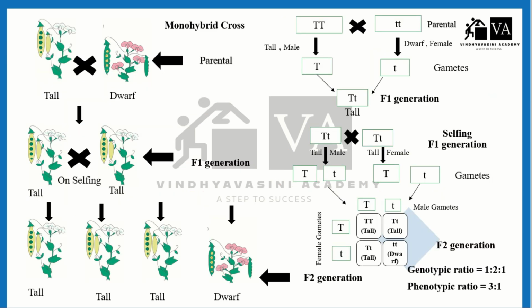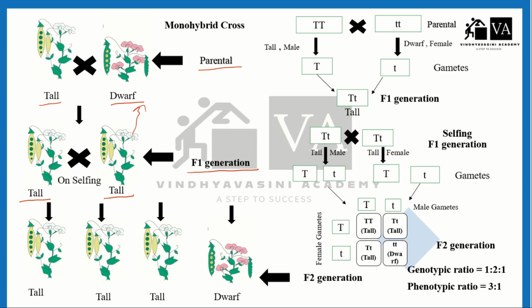Next slide, monohybrid cross. Mendel took a tall plant and a dwarf plant. He then did selfing. On selfing, he found the F1 generation. In the F1 generation, he found all the plants were tall and none was dwarf.